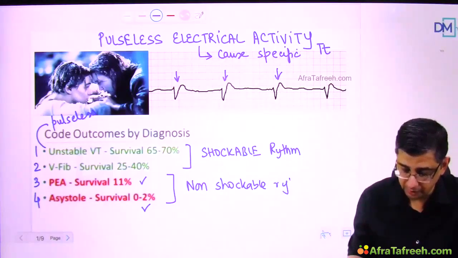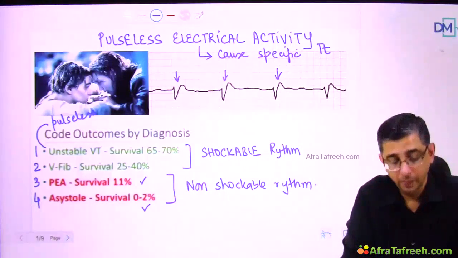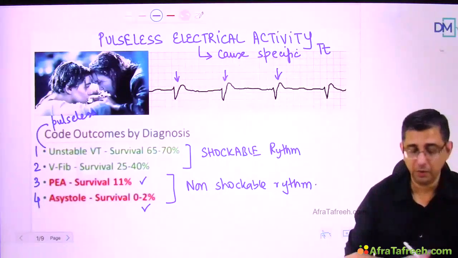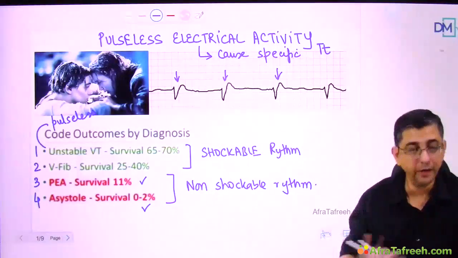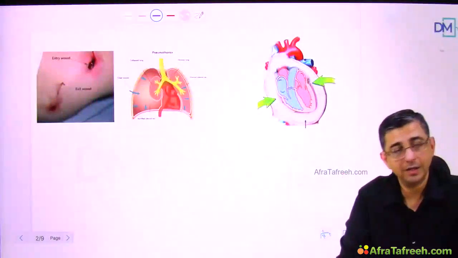The mortality rates are definitely higher for the inferior 2 conditions that I mentioned before. So we therefore need to understand why all this is happening. I mean, we need to understand the cause behind development of pulseless electrical activity to treat it, and therefore let's look at a couple of representations so that we can understand this better.